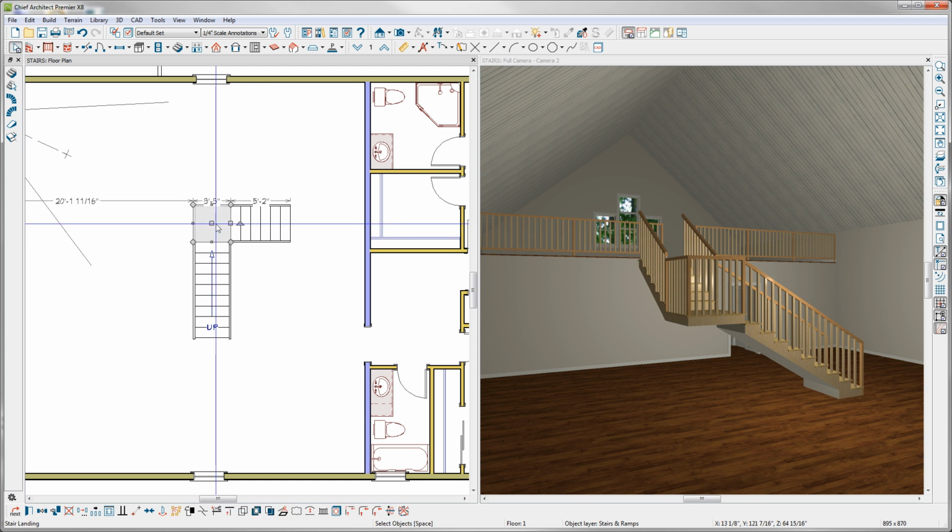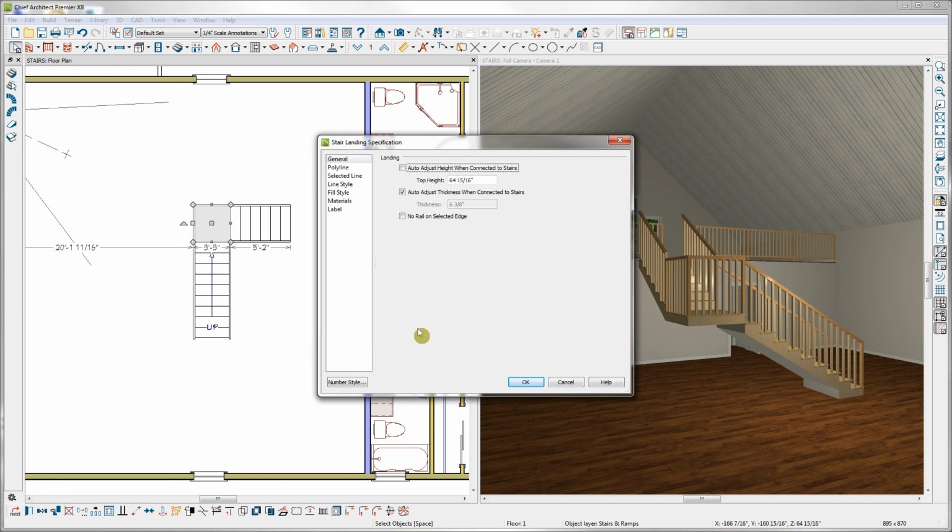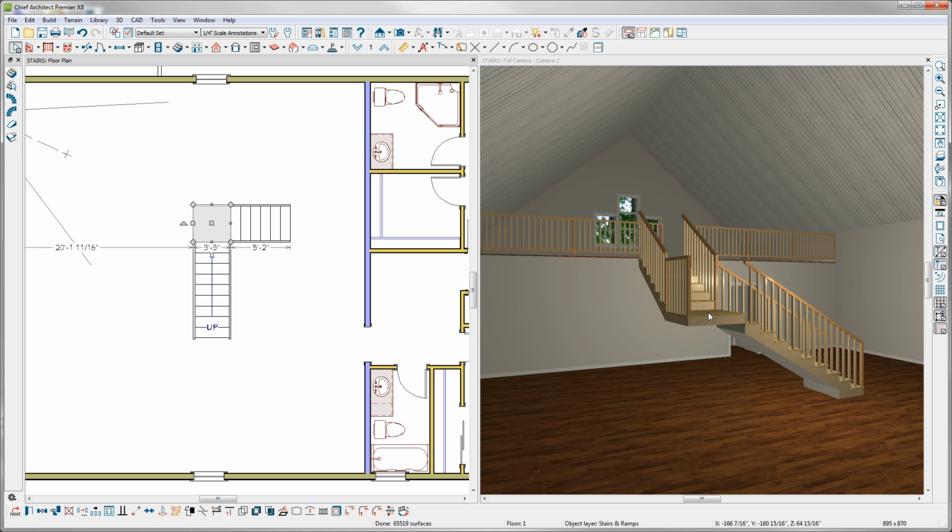You can edit your landing in other ways. If I select the landing and then click on one of the edges to activate the Edit handle on that edge, and then use my Open Object tool to open up the landing specification dialog, I have an option for No Rail on Selected Edge. When I click on this, in my camera view you can see that it has removed the railing from this